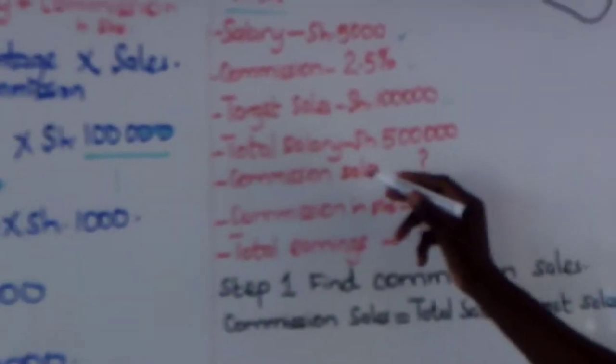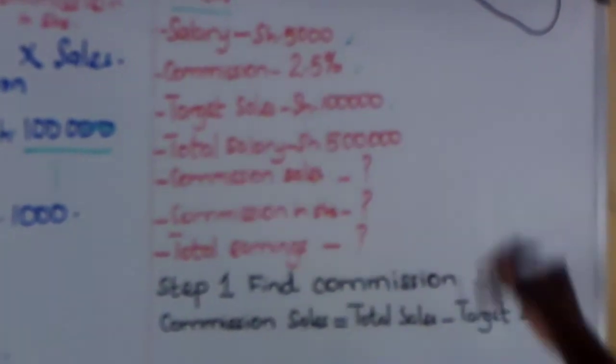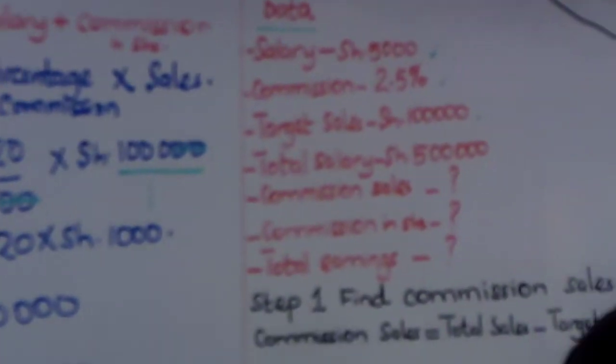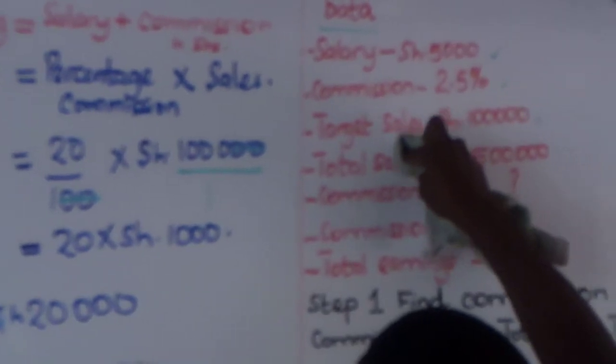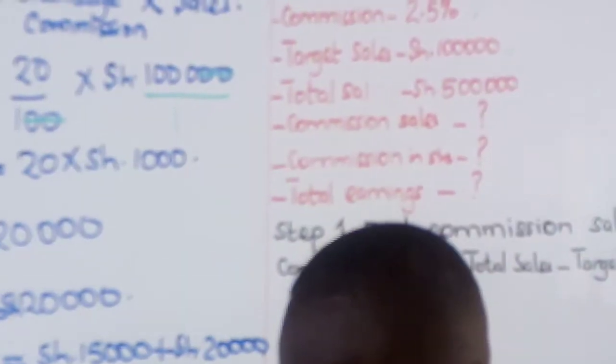Then you've got total sales. Sorry, boys and girls, this is supposed to be total sales, not salary. Sorry, allow me to rub there. It's supposed to be total sales.